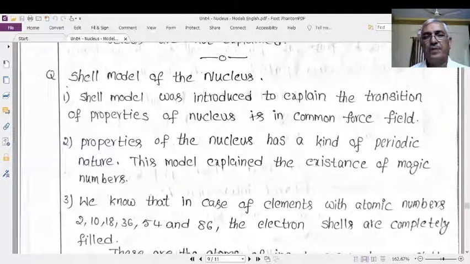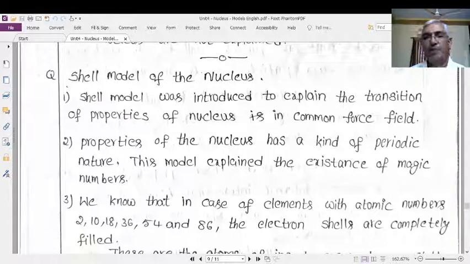There are two successful nuclear models to explain all the properties of the nucleus. One is the shell model, the other one is the liquid drop model. Now we will discuss the shell model.